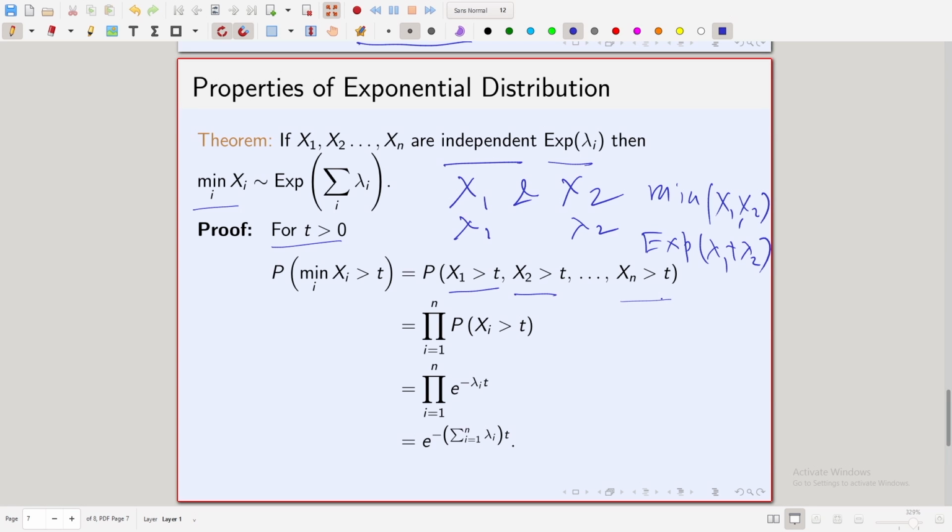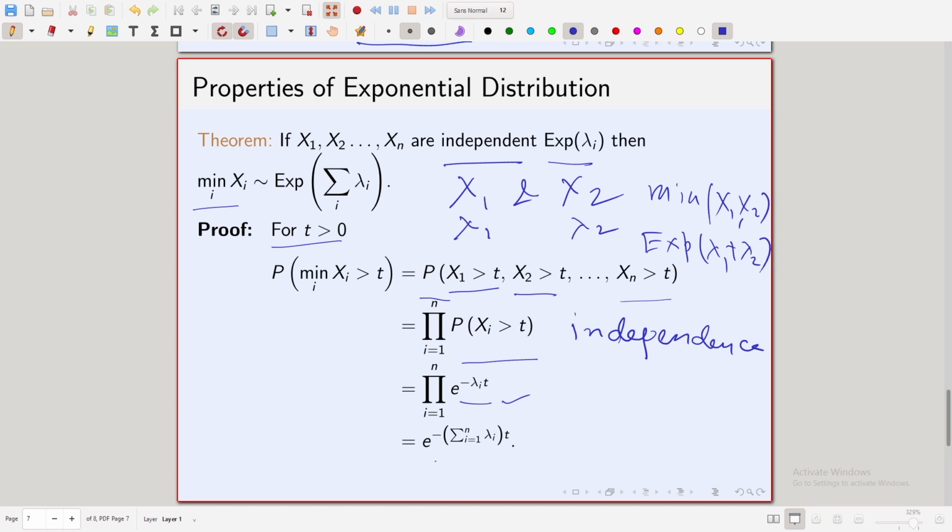But now remember xi's are independent, and if you have independence, then the probability of the intersection is the product of the probabilities. So, this probability is basically the product of the probability of xi greater than t, i running from 1 to n. So, this follows from independence. Now, since each xi is an exponential random variable, we know what the probability of xi greater than t is: that is just e to the power minus lambda i t, product i running from 1 to n. But if you take the product of exponentials, the things in the exponent just get added.